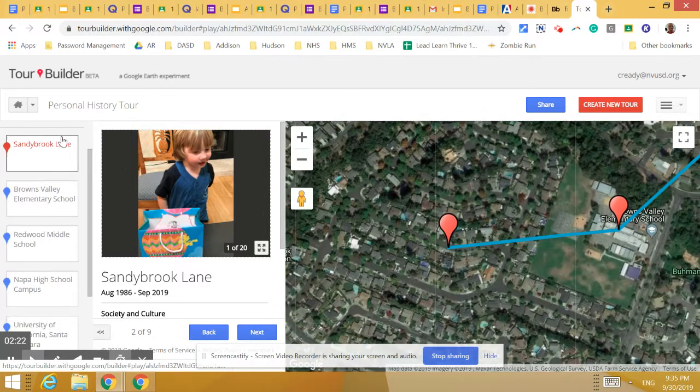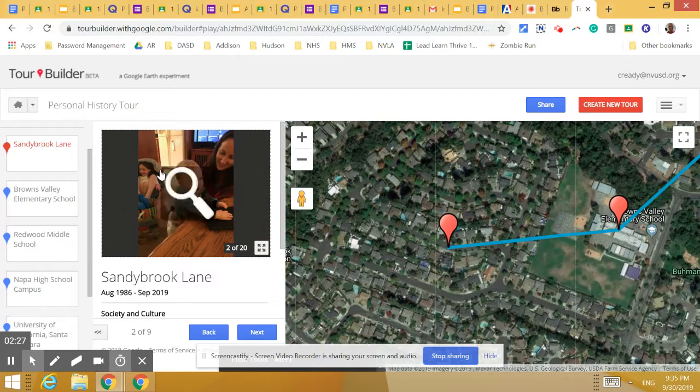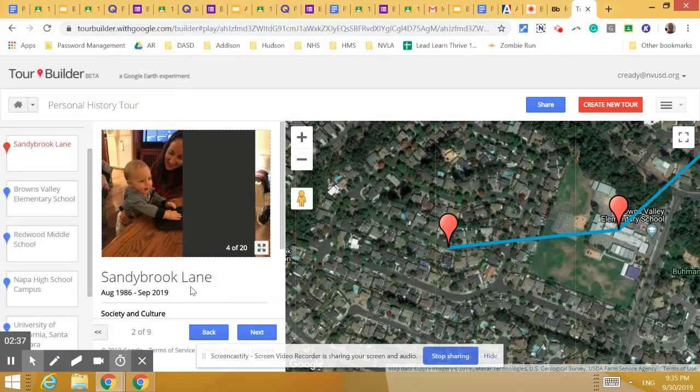So my first section is Sandy Brook Lane. Notice that I have pictures here. There are 20 pictures embedded. I've got my title and I have my date. So notice this is not a singular event. We have August 1986 to September 2019.